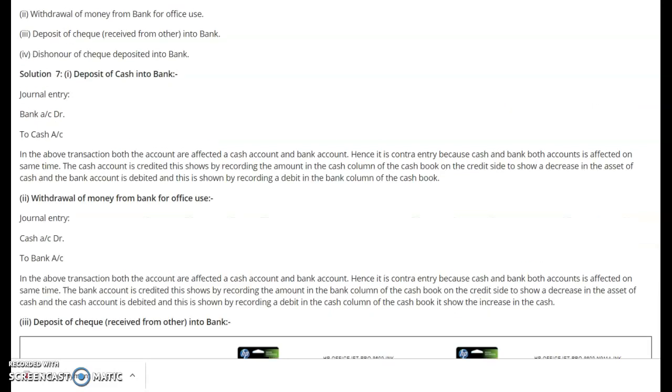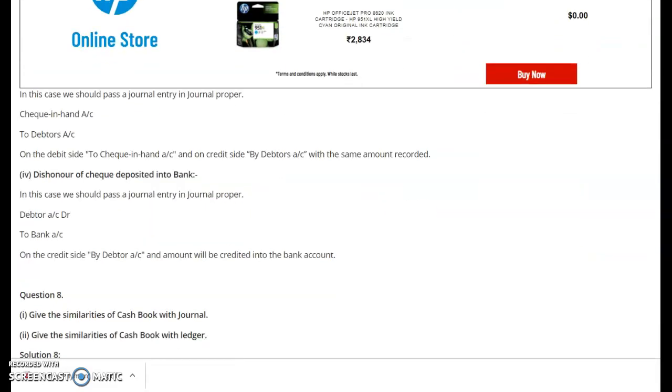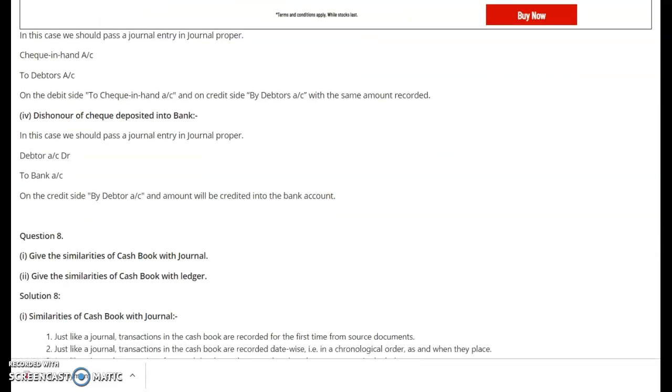Now the third transaction, say deposit of a check received from others into bank. When this check is deposited into the bank, simply understand that our bank balance increases. When the bank balance increases, the entry will be bank account debit to check in hand. But when this check is received, we will record a journal entry in the journal proper, that is check in hand debit to debtors. Check in hand means that we have received a check from the party, and debtor means the customer from whom we received the check.